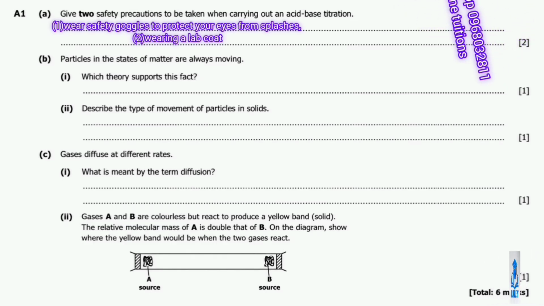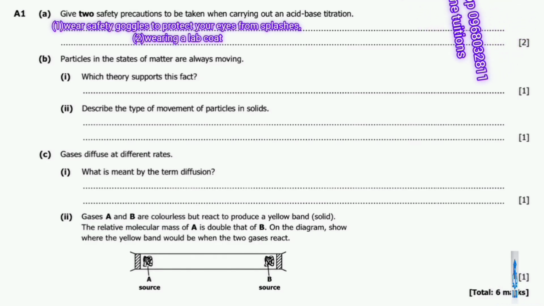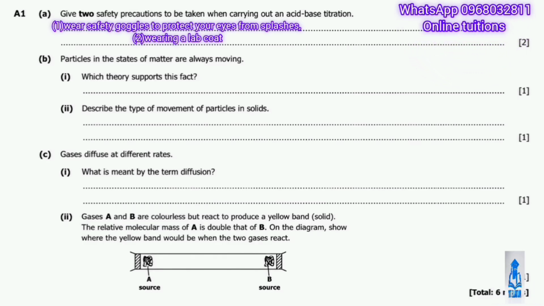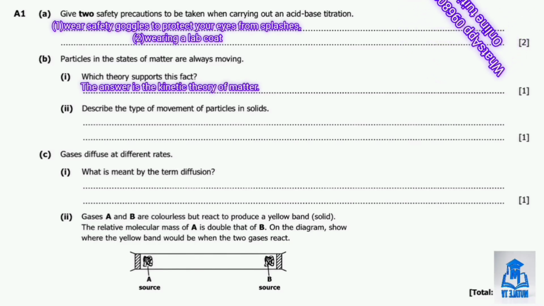Alright, so moving on to question 1B. So question 1B tells us that particles in the states of matter are always moving. Particles in a state of matter are always what? Moving. But B1 asks us which theory supports this fact? Which theory supports this fact? So the answer is the kinetic theory of matter.